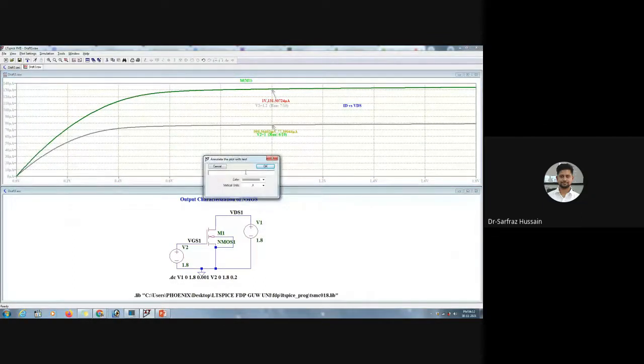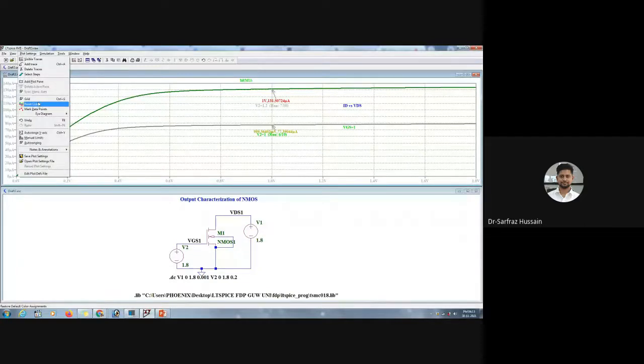So one is the VGS equal to 1. Okay, so in this case, the VGS is equal to 1 over here, and the VGS is equal to 1.2 over the next one. So you can just play with these tools. Okay, so it is better to understand what the tools are over here.